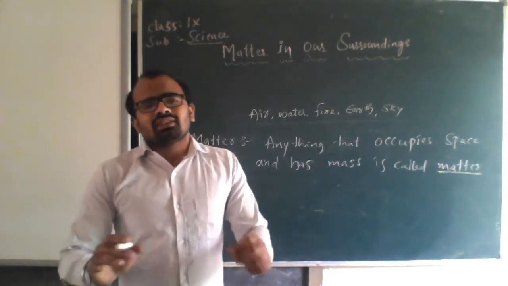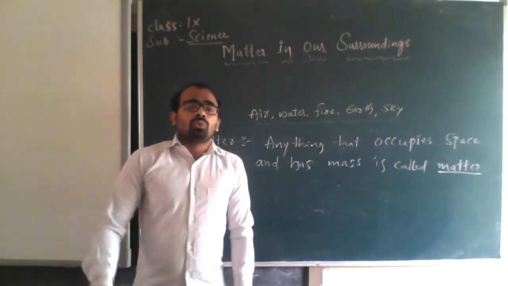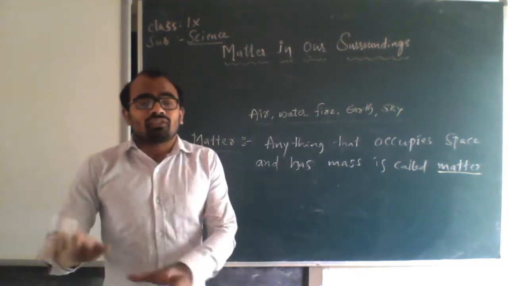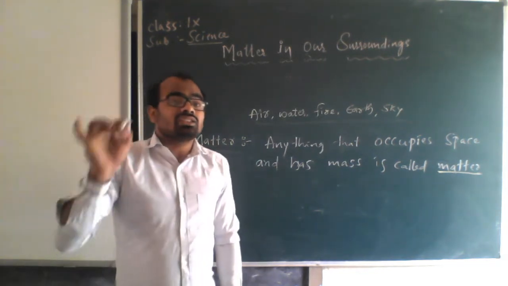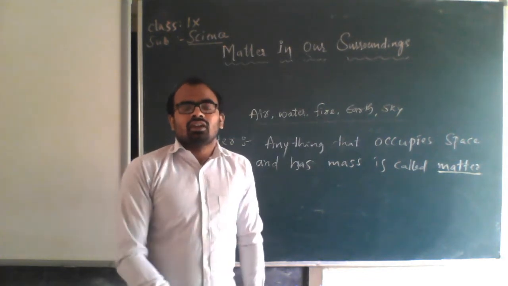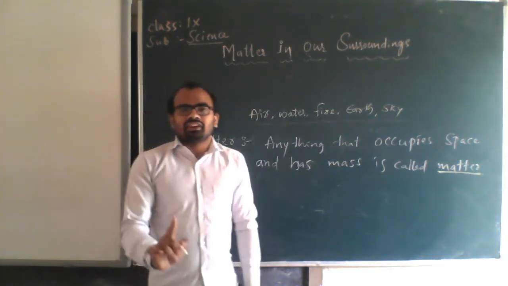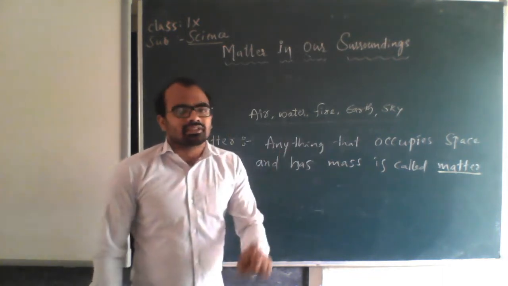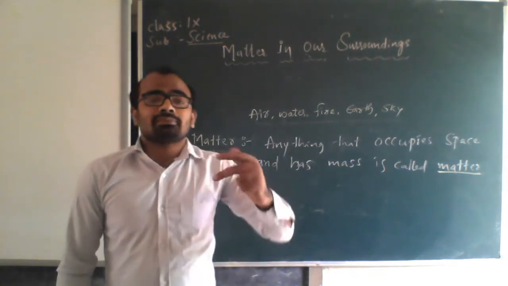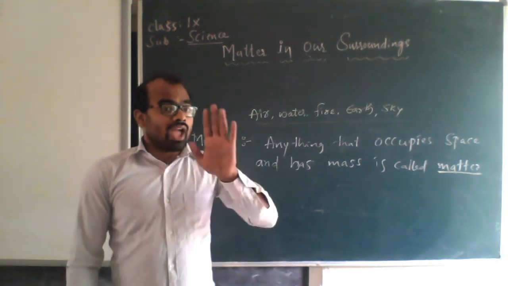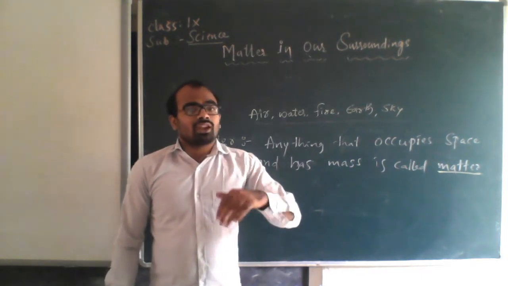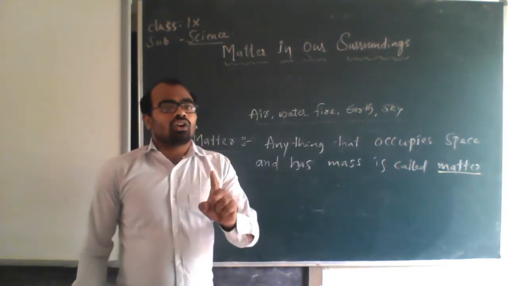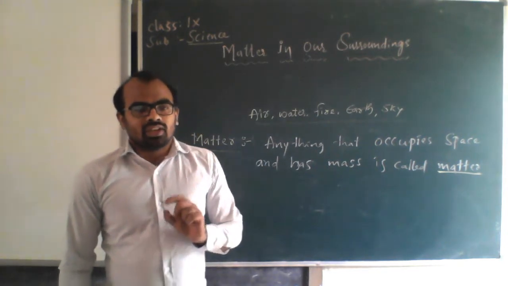Almost all the things present on this earth which can be seen or felt with our five sense organs are called matter. But the scientific definition says that particularly anything that occupies space and has mass, it should have mass as well as occupy space. So that is called matter.